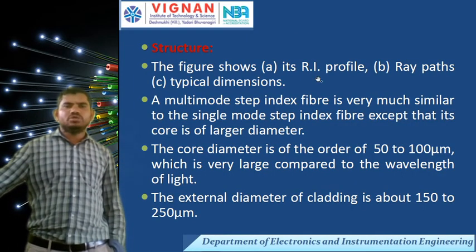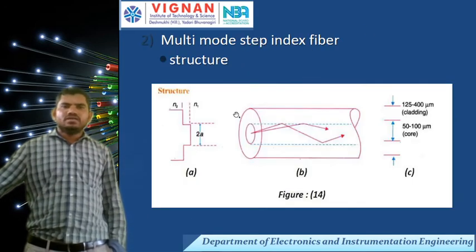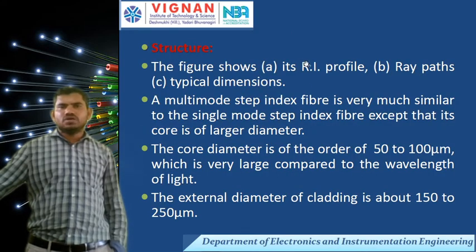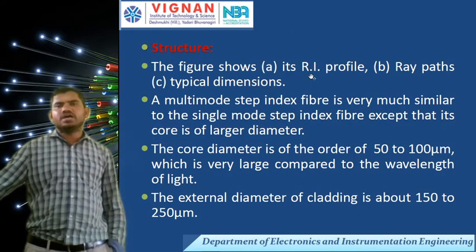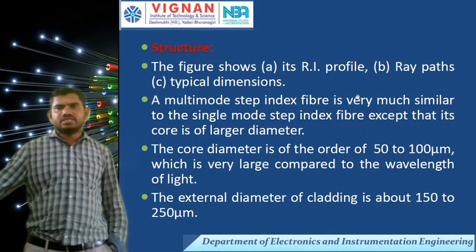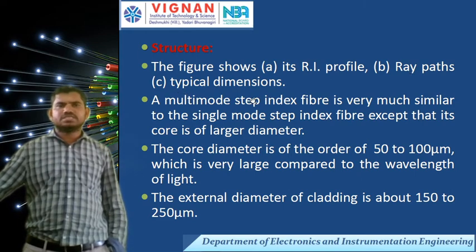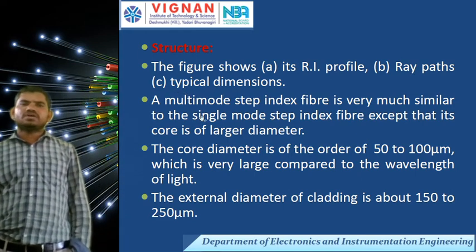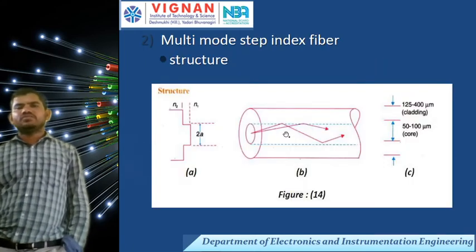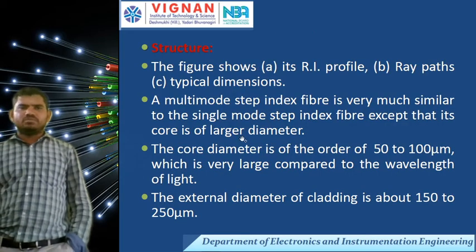Okay, coming to structure. In this figure, there are three configurations: first, the refractive index profile, and second, the ray paths and typical dimensions. The figure shows the refractive index, ray paths and typical dimensions.